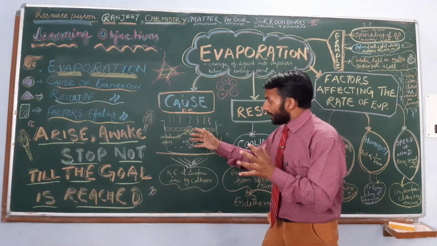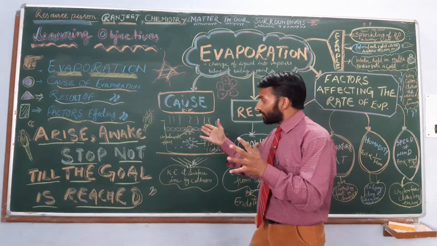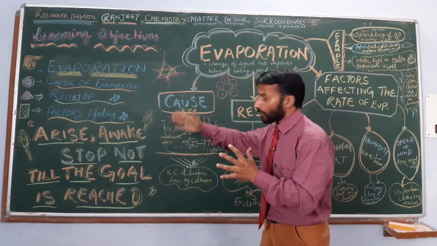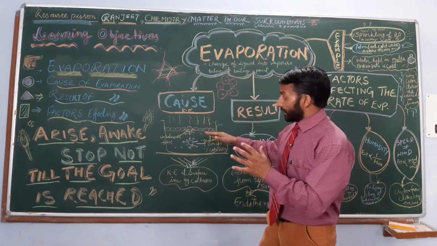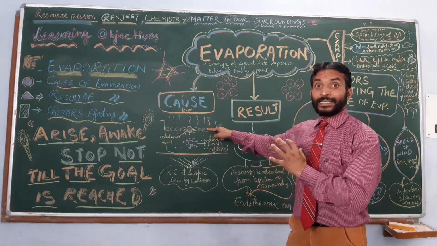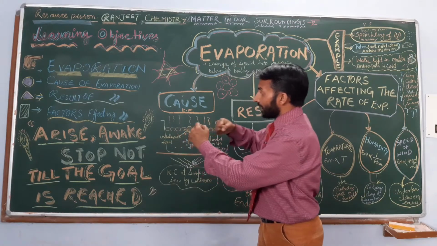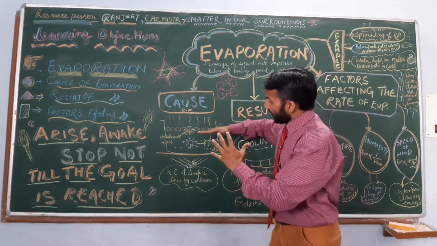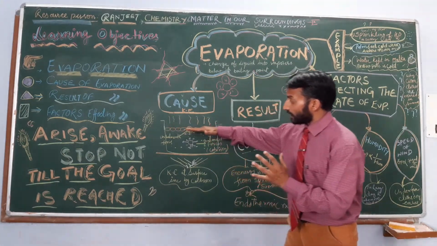When they are in motion, they collide with each other, and due to this, energy increases. They also absorb energy from the surroundings because they are in direct contact with the surroundings. Due to this, the energy of the particles present at the surface increases and they break this force of attraction. They get the latent heat of vaporization and go into the next state, known as the vapor state.